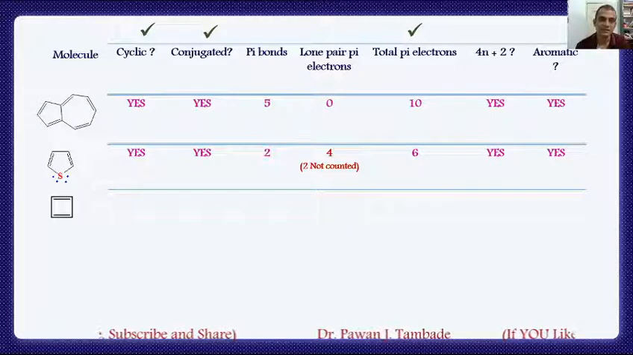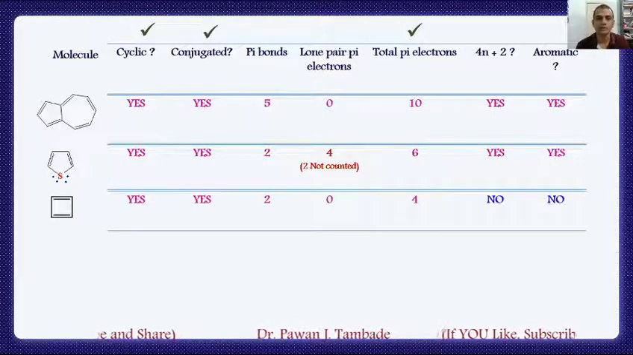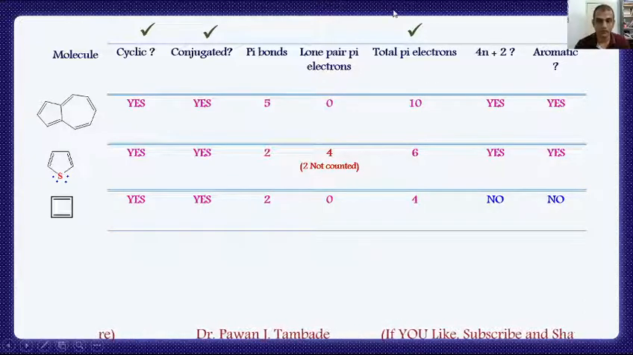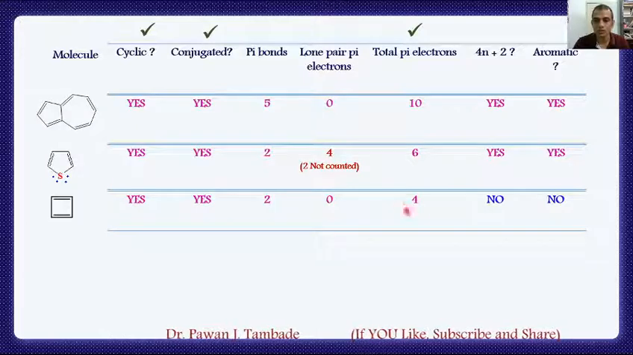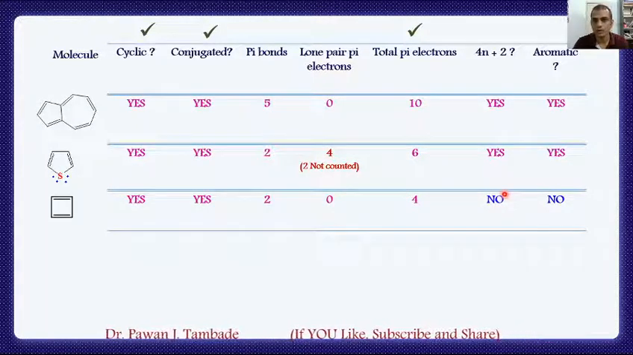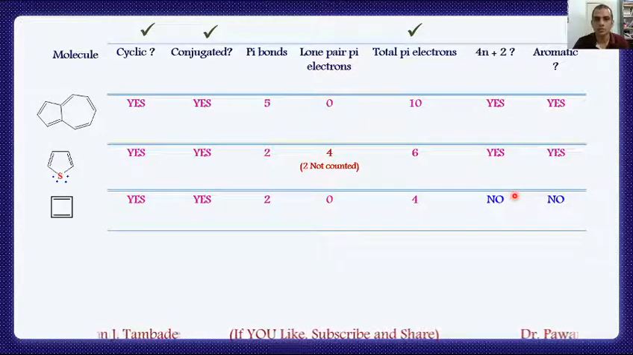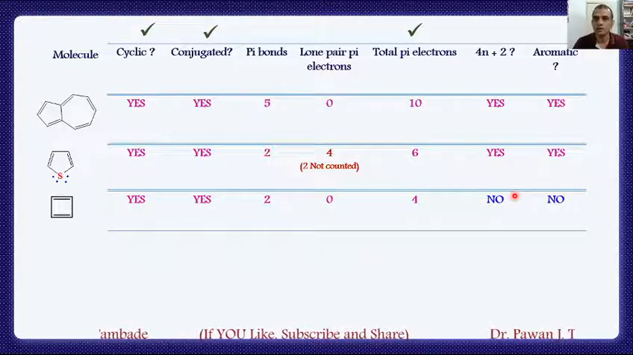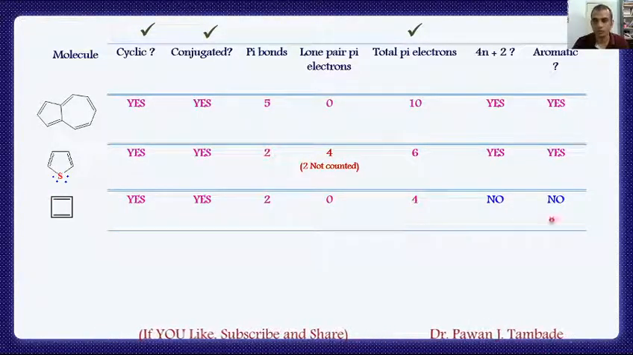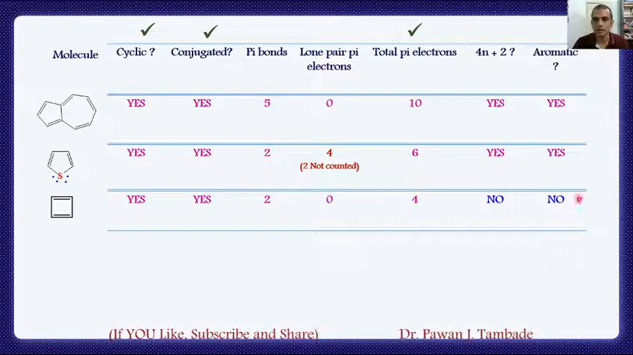Cyclobutadiene. If you look at this molecule, it is cyclic, conjugated. This molecule is having 2 pi bonds. So the total number of electrons associated with this molecule is 4. So this molecule does not obey the 4n plus 2 pi electron rule, which must have 2, 6, 10, 14 or 18 electrons, which is not the case in cyclobutadiene. So this molecule is not aromatic in nature.